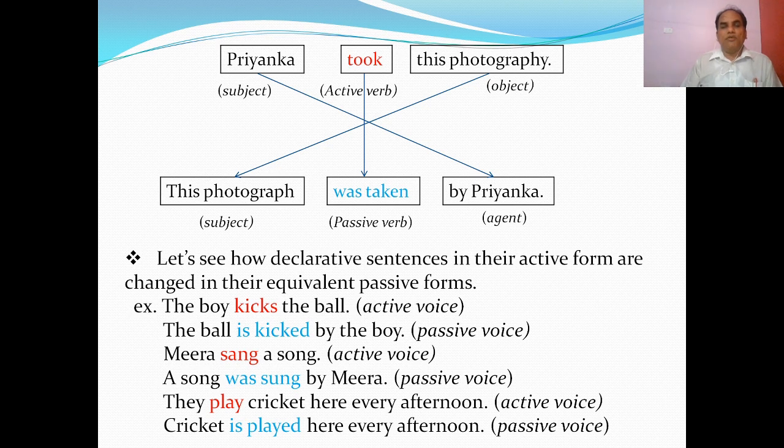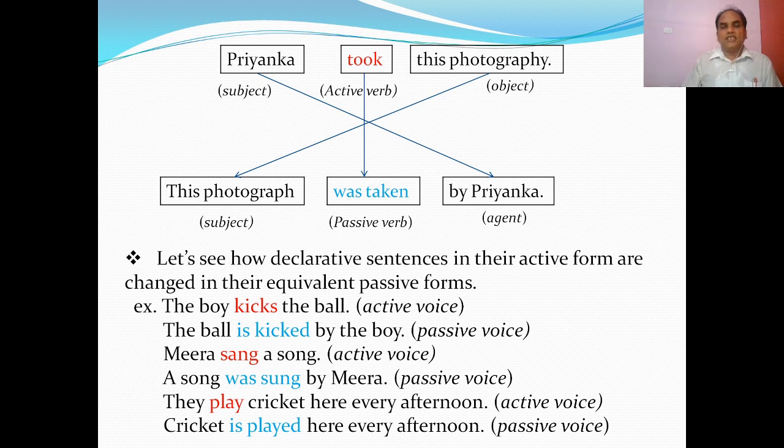"Was" is for the be verb, the past simple of the be verb, and "taken", you know, is the third form of the verb take. So the passive verb form of "took" is "was taken". And now Priyanka is the doer of the action in this sentence, the agent of the work.